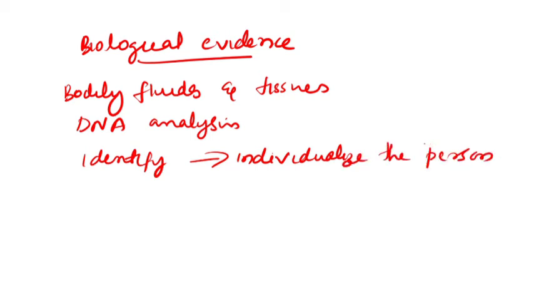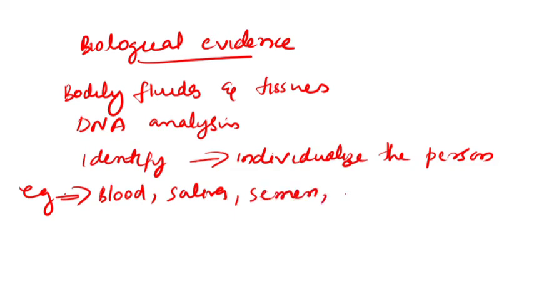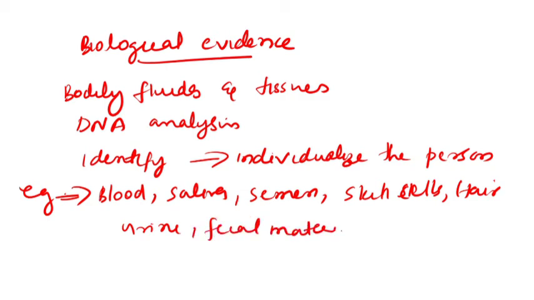Examples of biological evidence containing DNA include blood, saliva, semen, skin cells, hair, urine, fecal material, etc. A DNA profile may also be obtained by swabbing items thought to have been handled by the perpetrator. This type of DNA is sometimes referred to as touch DNA.